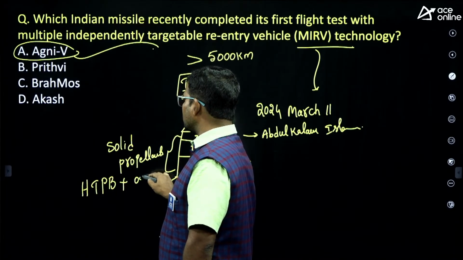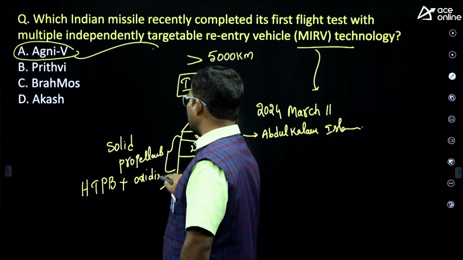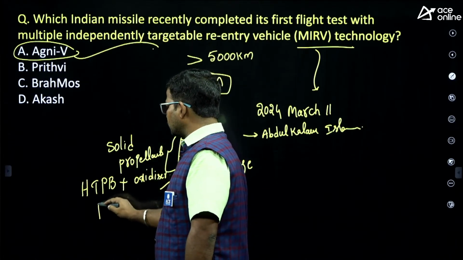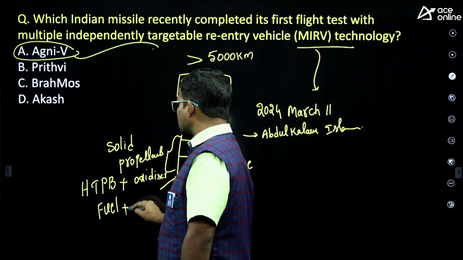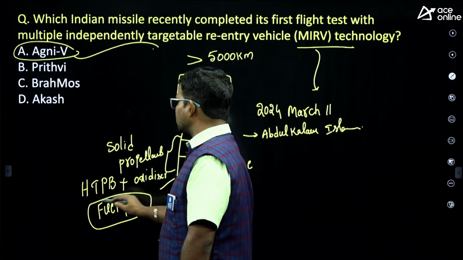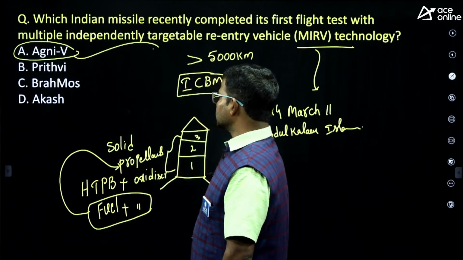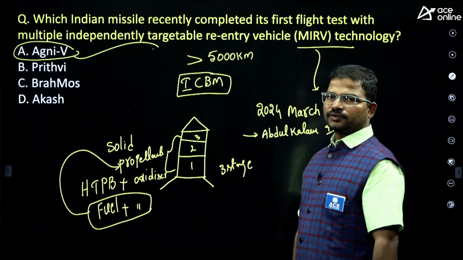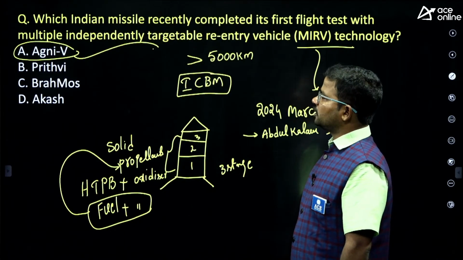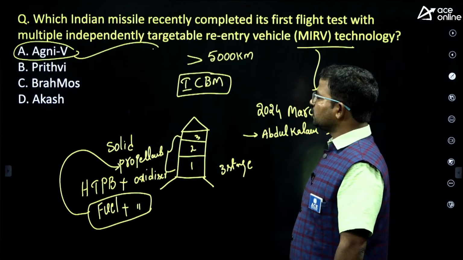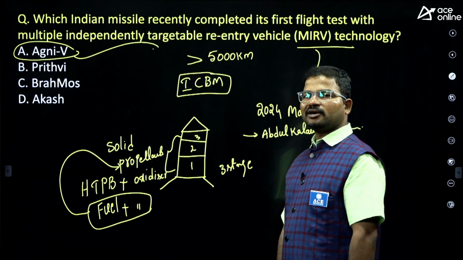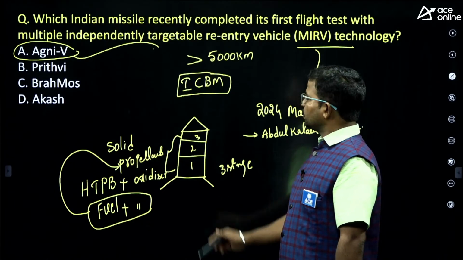Along with that, an oxidizer is mostly used. Fuel plus oxidizer is called a propellant. Here we are almost using solid propellants, especially in this Agni 5 missile. Initially its capacity would be 1.5 tons of nuclear warhead.